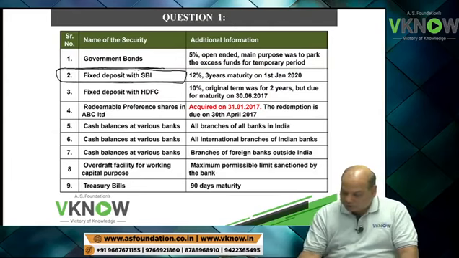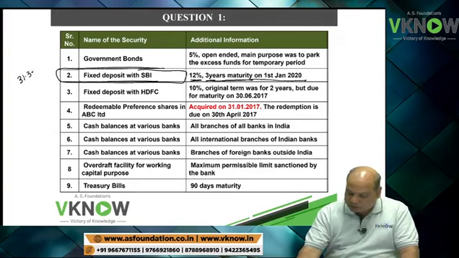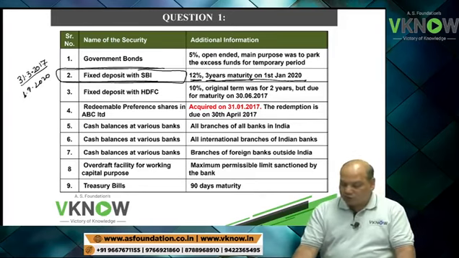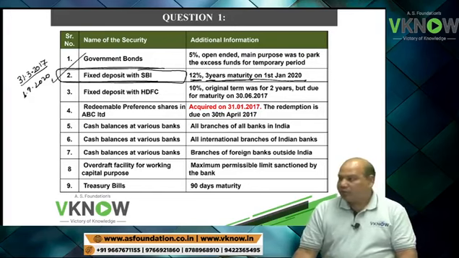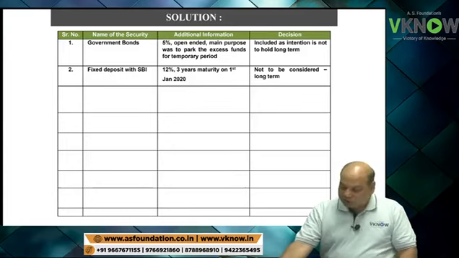Fixed deposit with SBI. Here it is written 12%, 3 years maturity on 1st January 2017. In our question, the year ending date is 31st March 2017. This FD will mature on 1st January 2020. So please, dear student, is it cash equivalent? Give me the reply. Whether the second item is cash equivalent? Write down the answer is no.